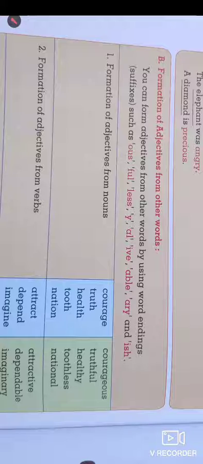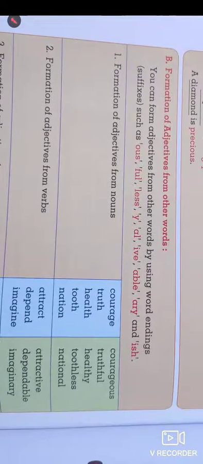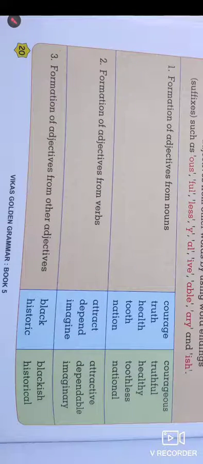Health is a noun, healthy is an adjective. Tooth is a noun and toothless is an adjective. Nation is a noun and national is an adjective. So here are some nouns from which we can form adjectives.